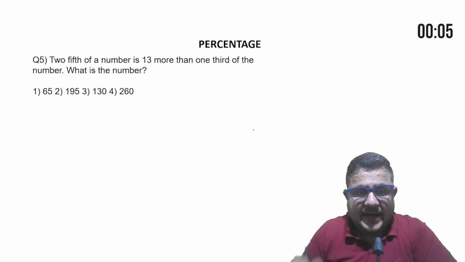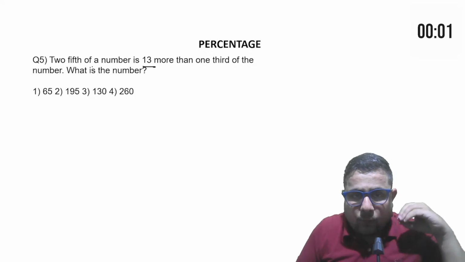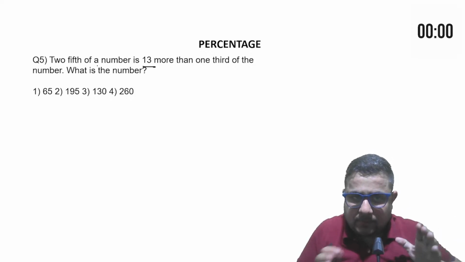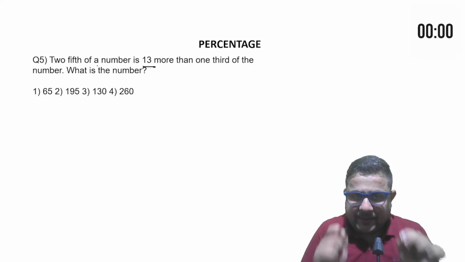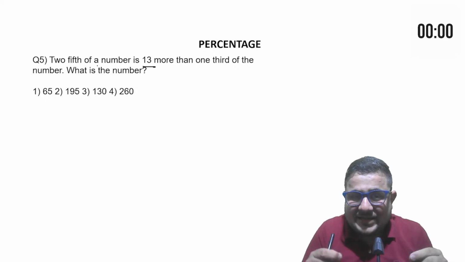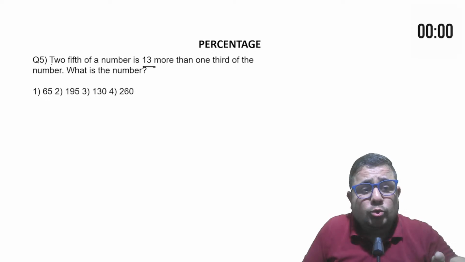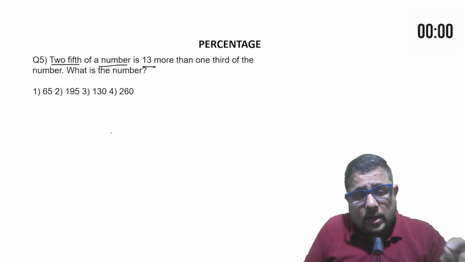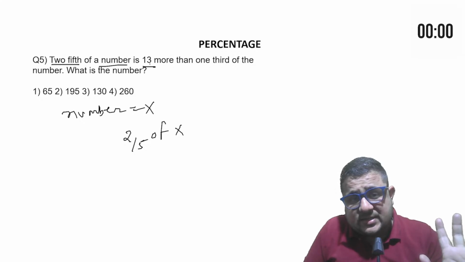So time is over, guys. 2/5 of a number is 13 more than 1/3 of the number. Whenever you are solving the problem, your approach, your fundamentals, and your reading ability matter. When you are reading the question, you must understand what the question is trying to say. Then only you can solve. So just imagine the number is x. So 2/5 of x is 13 more than 1/3 of x.